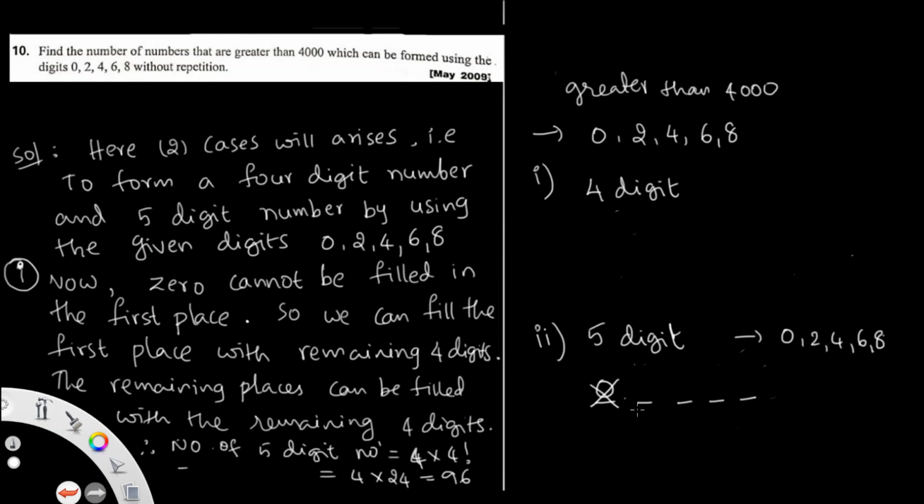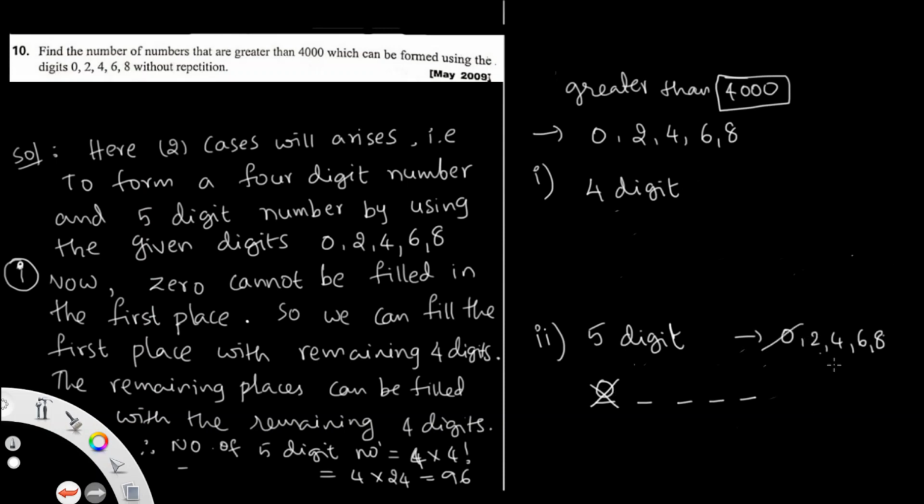So 0 cannot be in the first place. Why? Because if it is put in the first place, the 5-digit number becomes a 4-digit number, and we need numbers greater than 4000. That is why we don't use 0 in the first place, so it will be eliminated.